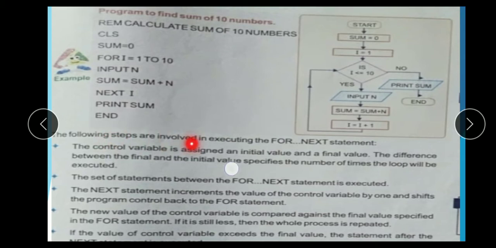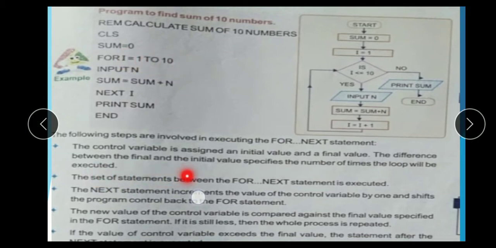Means the following steps are involved here. The control variable is assigned an initial value and a final value. Here the initial value is 1 and the final value is 10. The difference between the final and the initial value specifies the number of times, so here your loop moves 1 to 10 times.